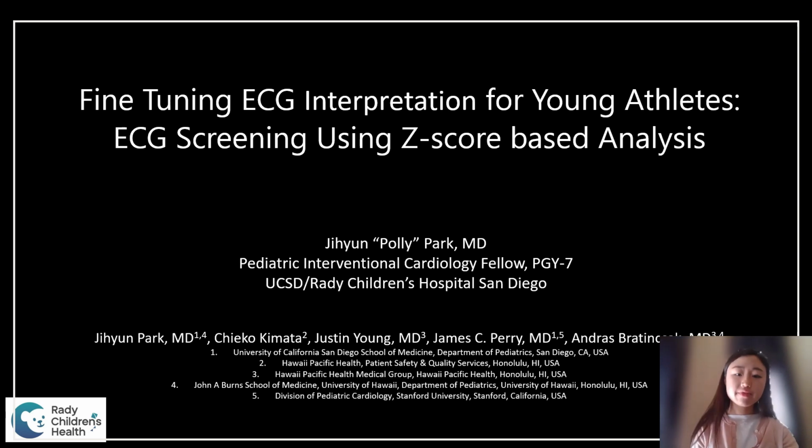I'm a pediatric interventional cardiology fellow at UC San Diego Rady Children's Hospital, and I'll be talking about my recent publication in Sports Medicine Open last year on fine-tuning EKG interpretation for young athletes, EKG screening using Z-score-based analysis.